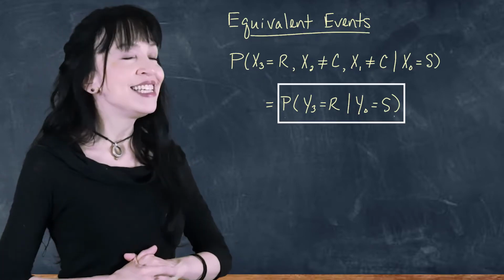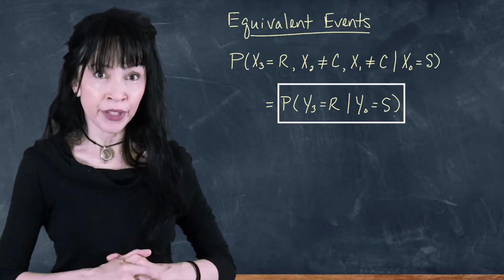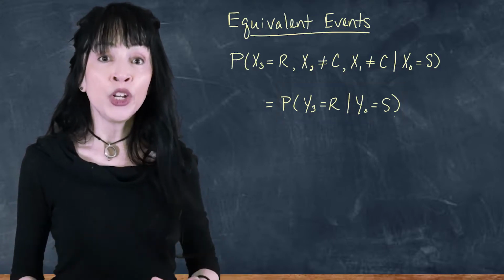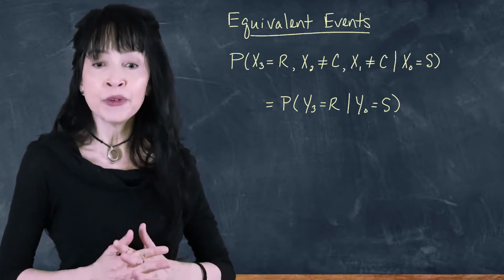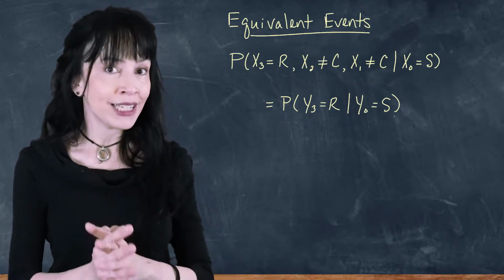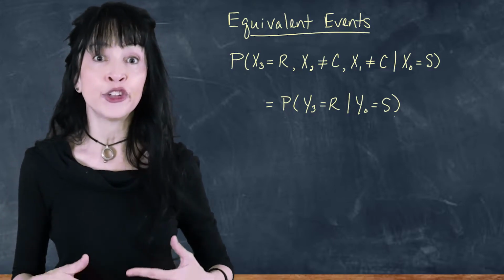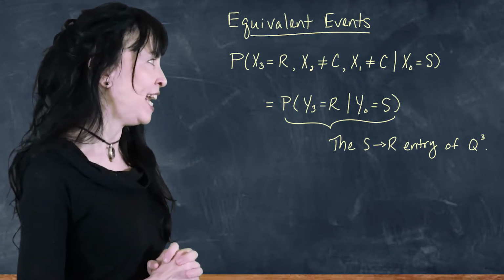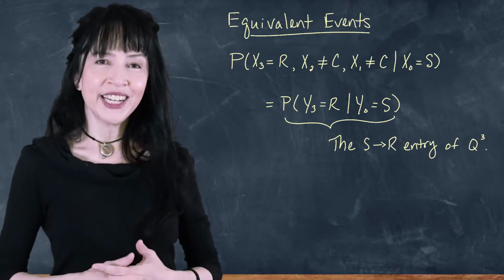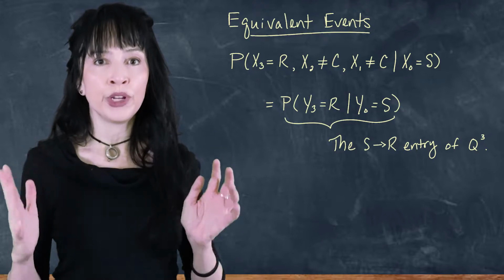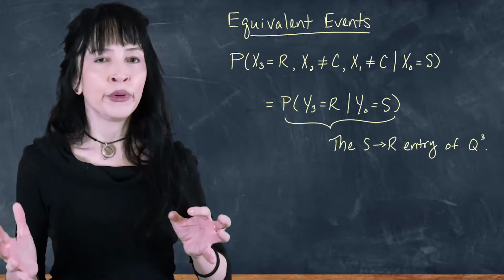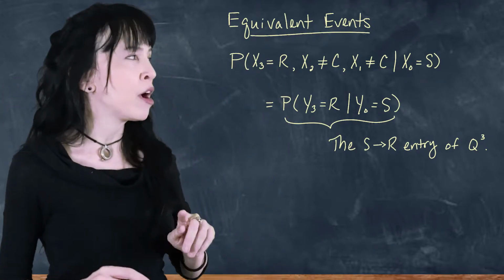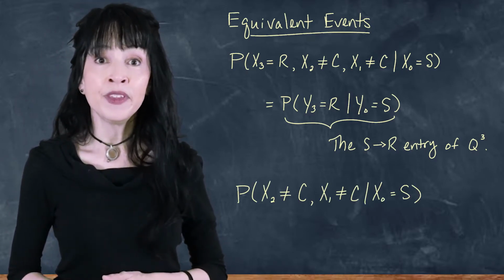Now this is just a 3-step transition probability for the Y chain. And we know we can compute 3-step transition probabilities by taking the transition probability matrix, in this case Q, cubing it, and grabbing the sunny to rainy entry. So this is going to take care of the numerator for our original conditional probability. We rewrote it as a probability over a probability, and this one was in the numerator.